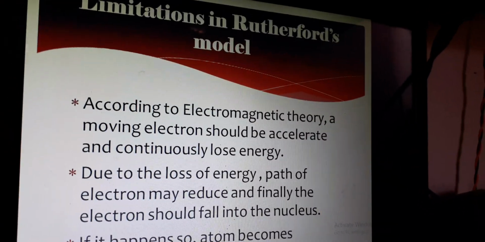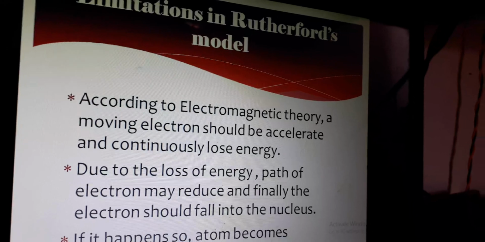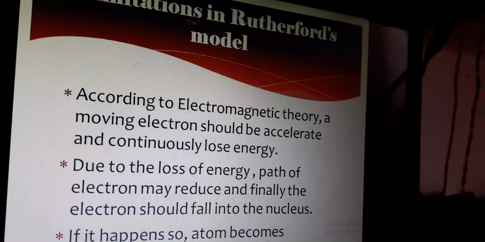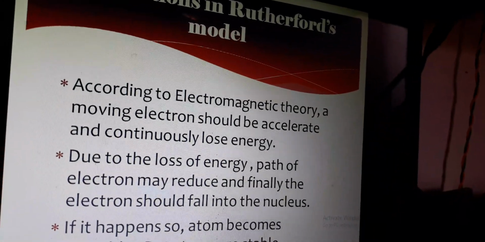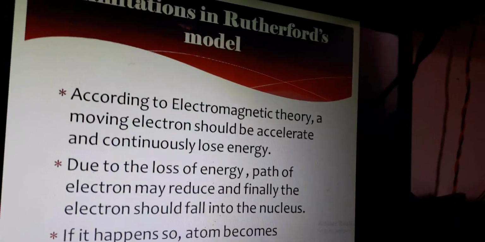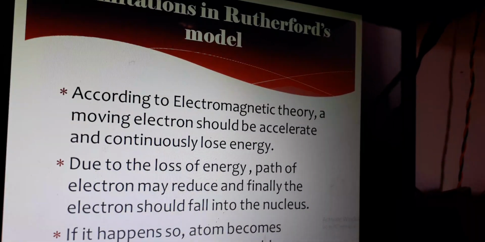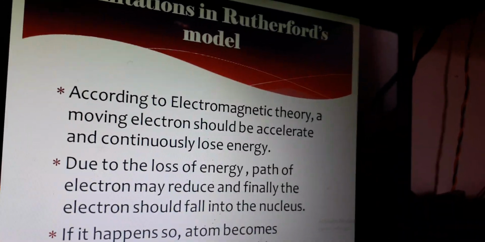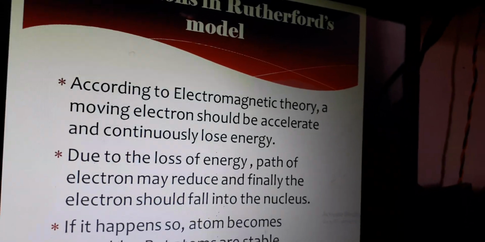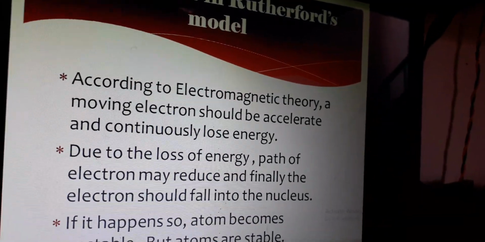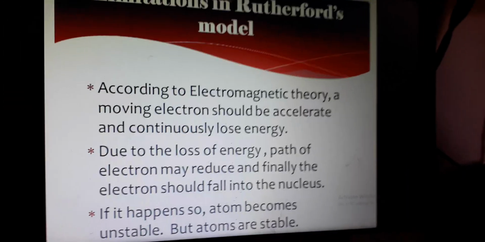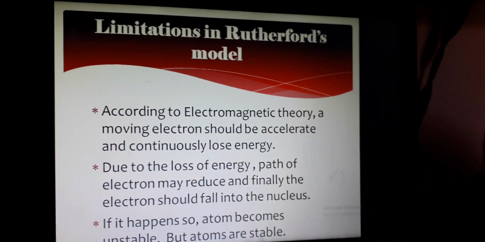For the Rutherford model, which metal did he use in this experiment? It is gold foil, thin gold foil. Foil means it's a metal. The very small positively charged particles are called alpha particles.